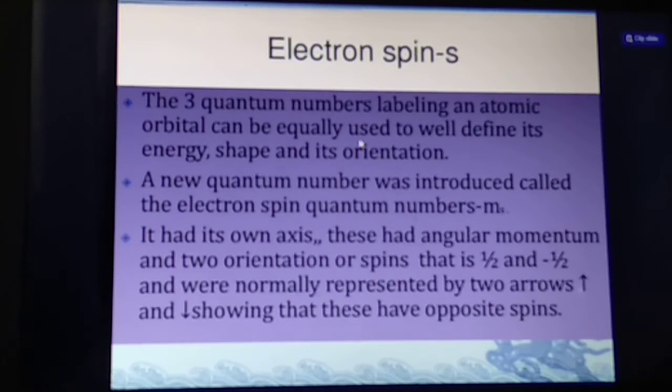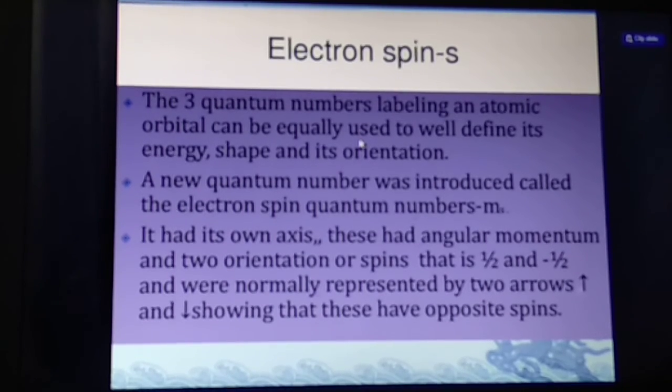So how many quantum numbers, students, my dear children? Total 4 quantum numbers. One is the principal quantum number, second is the azimuthal quantum number, third is the magnetic quantum number, and fourth is the spin quantum number. Again, I am repeating, students.